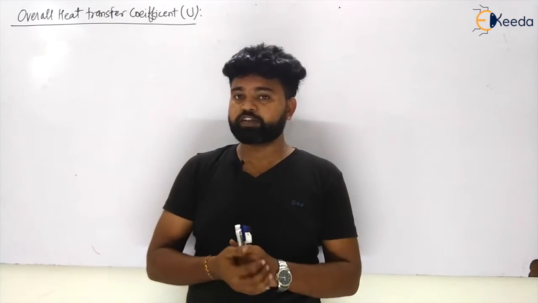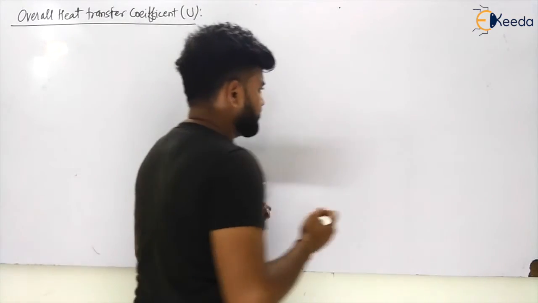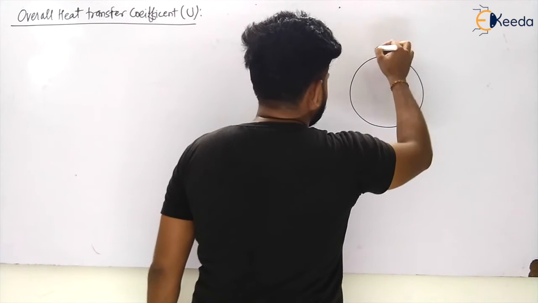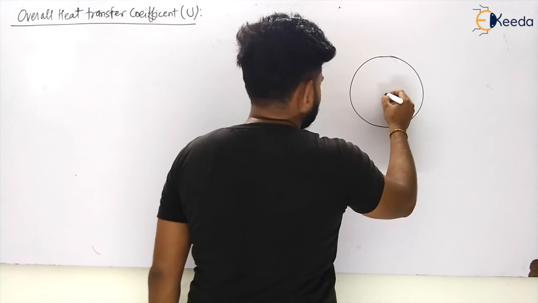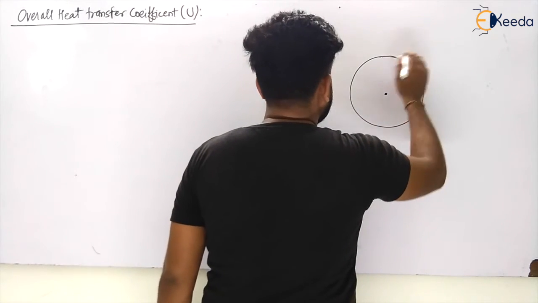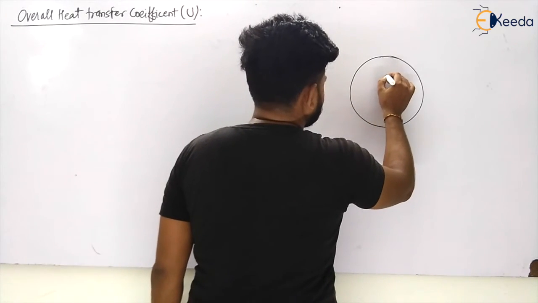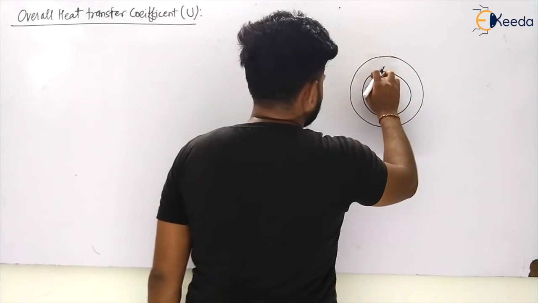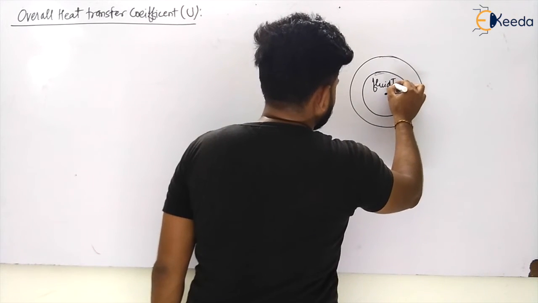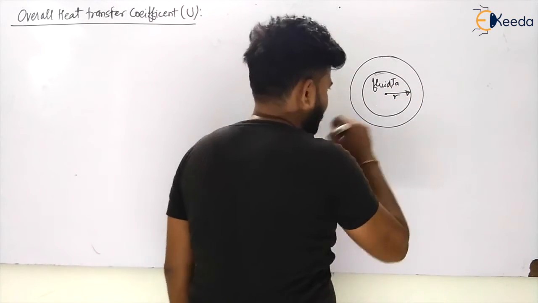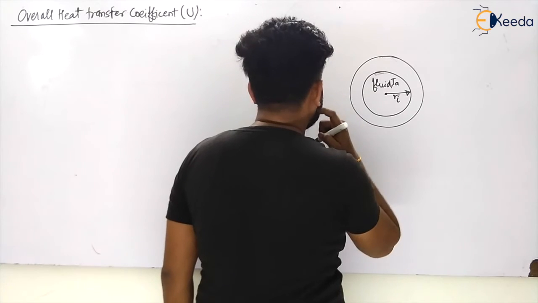So my dear students, in this video we will discuss what is the overall heat transfer for the cylinder. Okay, let us see if there is a cylinder. It is also having some fluid inside. Let us say there is some hot fluid inside the cylinder, and let us say this is having temperature TA and radius is RI. Let us say that is the inside radius.